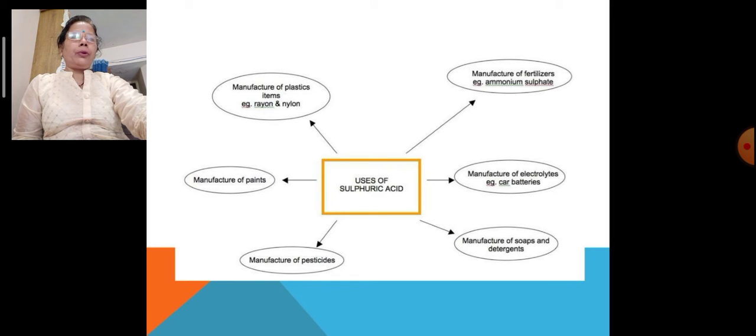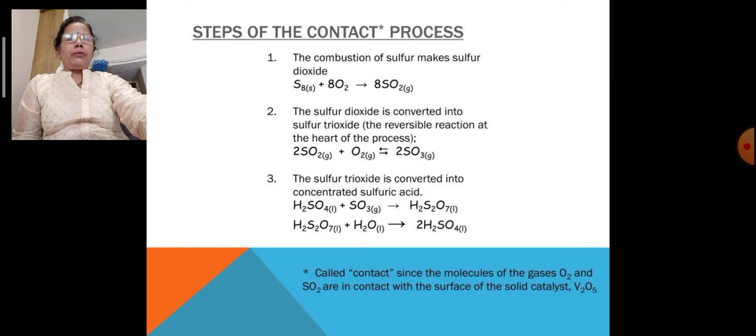Manufacture of electrolytes, that is car batteries, where the water present must be removed, and for dehydrating or drying purposes they use H2SO4. And manufacture of soaps and detergents. This is the next top industry, and it is growing more and more, and that is why the importance of sulfuric acid also rises much.